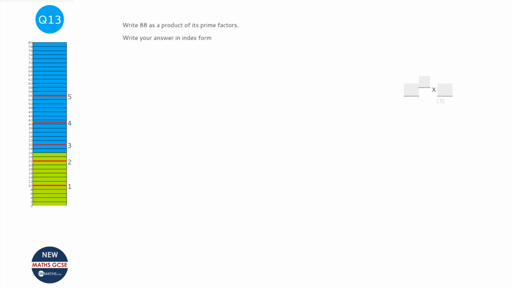Okay, so we're asked to write 88 as a product of its prime factors. So the first thing to do is write 88, and then we have 2 branches coming from it. Now I need to find out which 2 numbers multiply together to make 88. Now a little tip, if you've got an even number, always pick 2. So 2 times 44. Now whenever we get to a prime number, we always circle it, because that's finished.